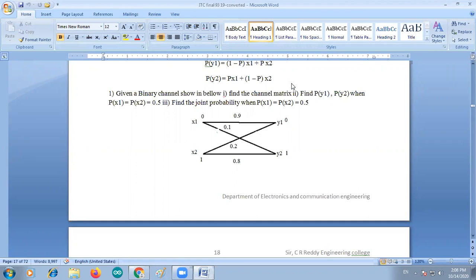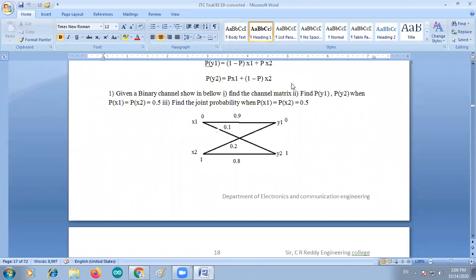And the binary symmetric channel is the channel in which there are two inputs and two outputs. The inputs are 0 and 1, and the outputs are also 0 and 1. So there is a transition condition, that is 1 by 0 or 0 by 1. 1 by 0 means if 0 is the input, 1 is the output. 0 by 1 means 1 is the input and 0 is the output.